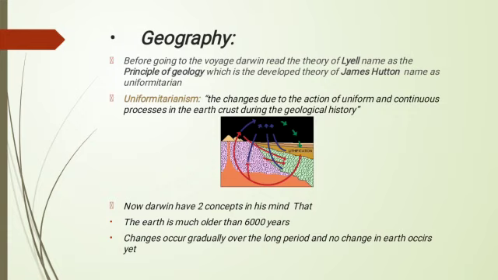What is uniformitarianism? The change due to the action of uniform and continuous processes in the earth's crust during geological history is called uniformitarianism. By reading this theory, he concluded that the Earth is much older than 6,000 years because evolution had occurred, and 6,000 years is not enough for evolution, because evolution is a very slow process and it requires a lot of time.